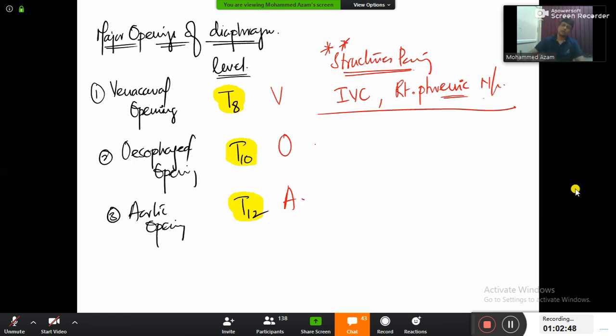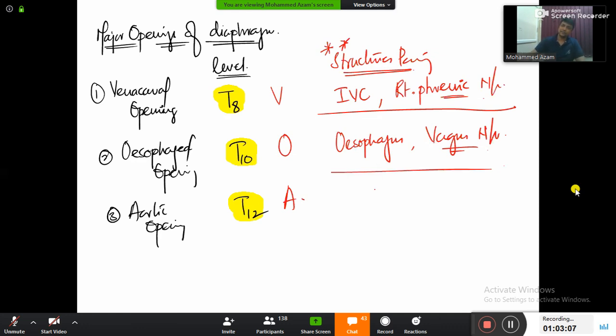So esophageal opening, what is going to pass? Esophagus. Along with the esophagus, remember the vagus nerve is also passing. So I always advise the students to remember it like a rhyming word. Esophagus, vagus. Esophagus, vagus.